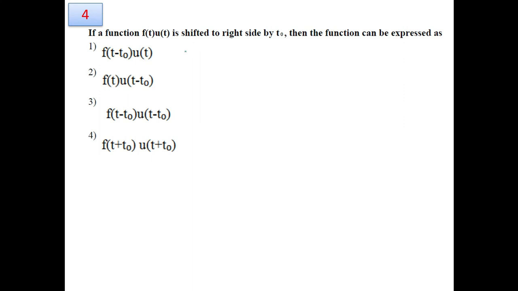Now question number 4. It is given that there is a function defined by f(t) u(t), and it is shifted towards the right by the amount t naught. We have to find the equation of the shifted signal. Whenever a signal, say x(t), is given and you shift it towards the right, it is converted into x(t minus t naught). So whatever variable is there, it is shifted.